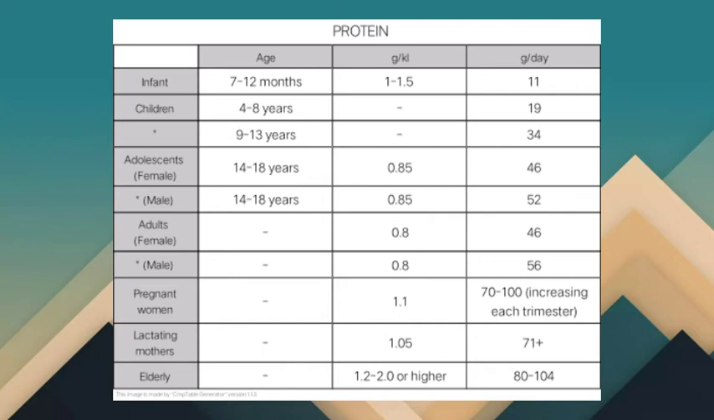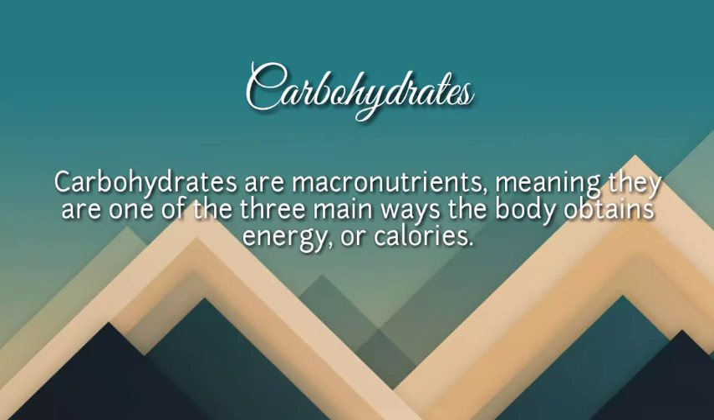The lactating mothers need 1.05 grams per kilo, or should take 71 plus grams of protein per day. Lastly, we have the elderly. The elderly need 1.2 to 2.0 or higher grams of protein per kilo, or they should take 80 to 104 grams per day.